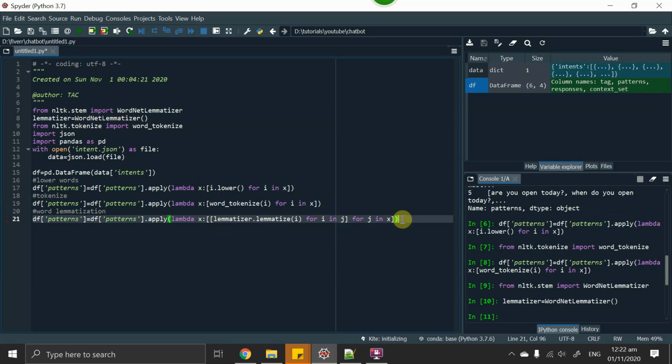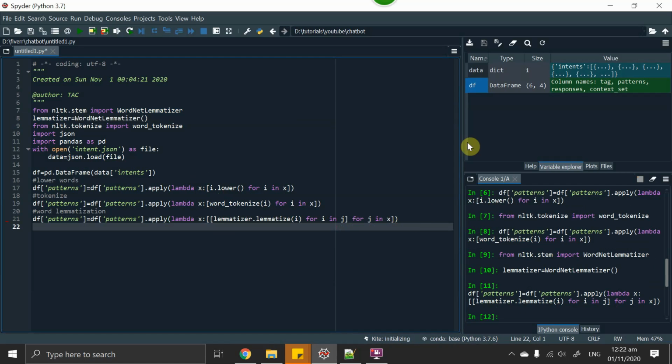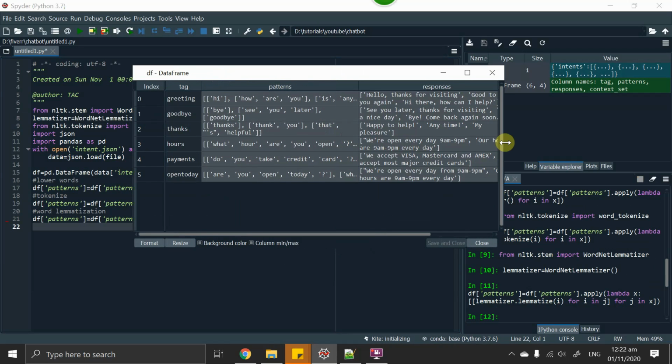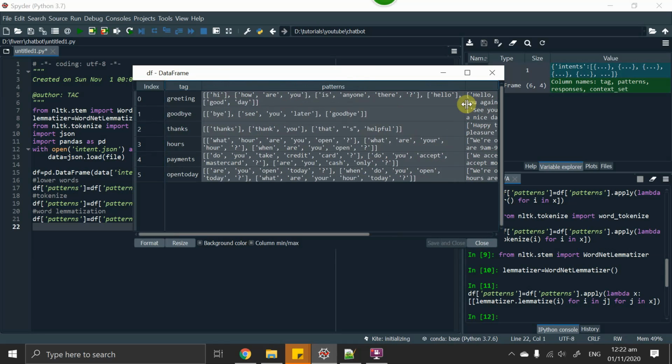Okay, now just run this. It will take a couple of seconds depending upon the size of your data set. Actually, I'm not sure if there is any word that needs to be lemmatized or if there isn't. You can check that. If there is a word that needs to be lemmatized, it will be lemmatized here.